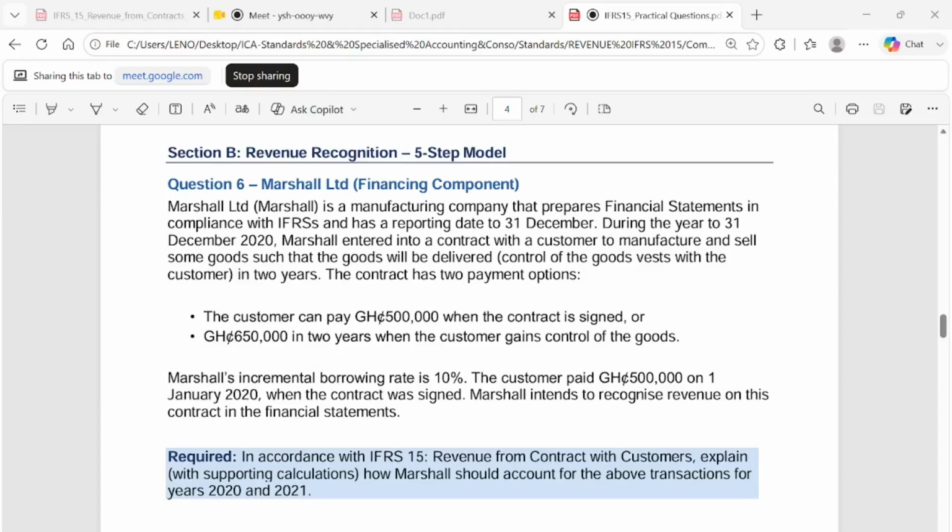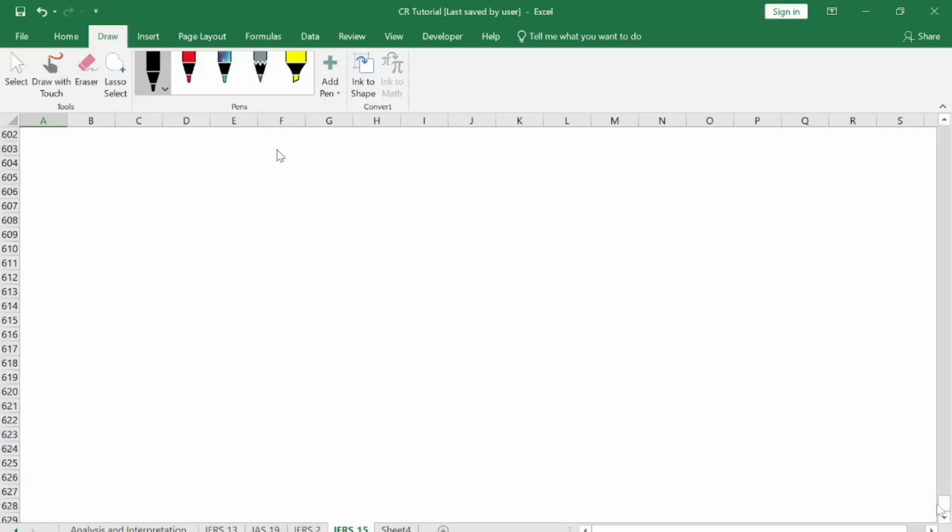So when you are confronted with this question under IFRS 15, how do you recognize revenue? What is the name of the company? The company's name is Masha Limited. This arrangement is a contract.